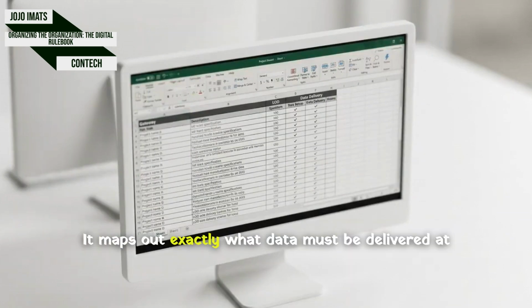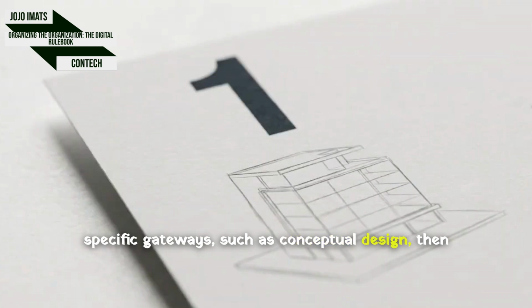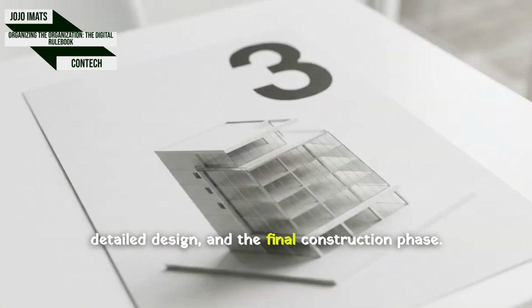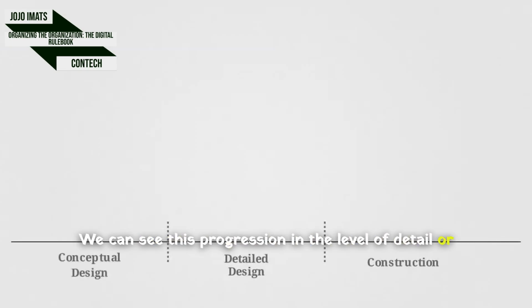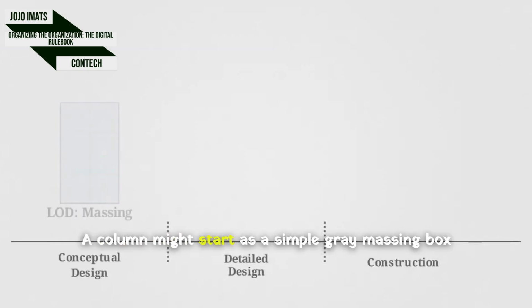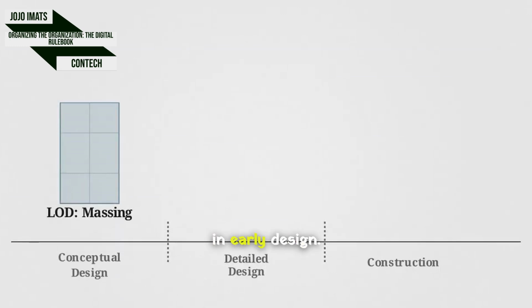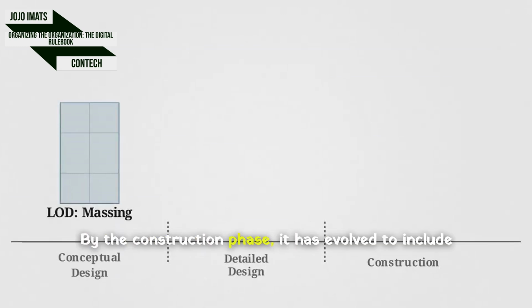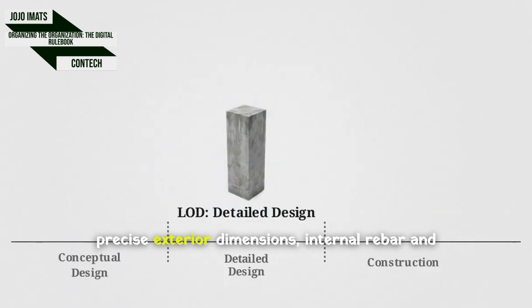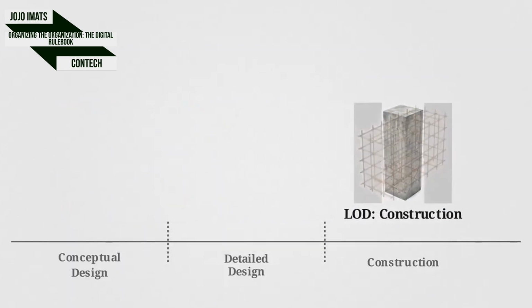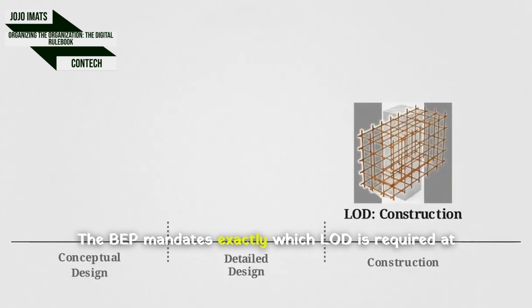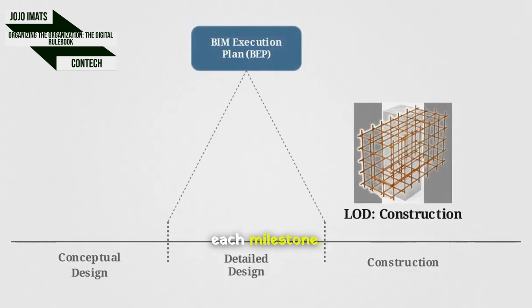It maps out exactly what data must be delivered at specific gateways, such as conceptual design, then detailed design, and the final construction phase. We can see this progression in the level of detail, or LOD. A column might start as a simple gray massing box in early design. By the construction phase, it has evolved to include precise exterior dimensions, internal rebar, and specific material data. The BEP mandates exactly which LOD is required at each milestone.